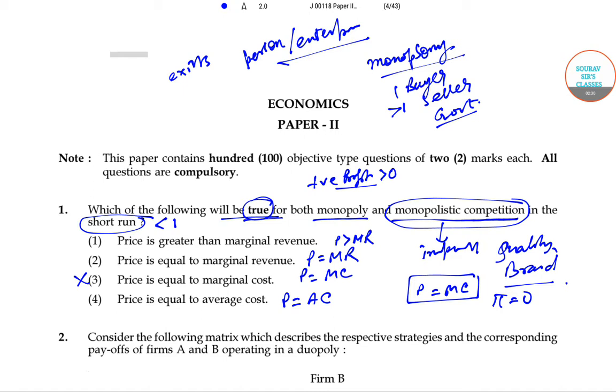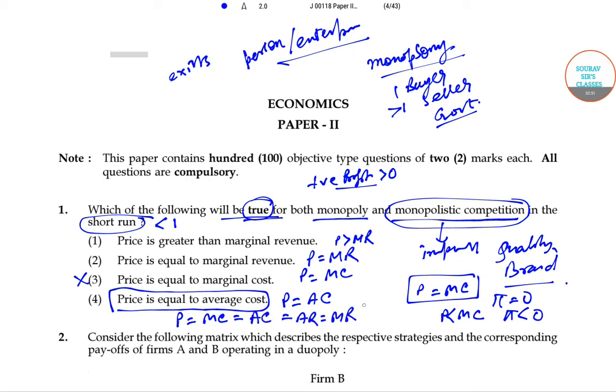For example, if P is less than MC, then you are having a negative profit, that is loss again, but there is no option in this way. Now if price is equal to average cost, then also this is a condition for perfect competition: P equal to MC equal to AC equal to AR equal to MR. If P equal to MC, then it is perfectly competitive.